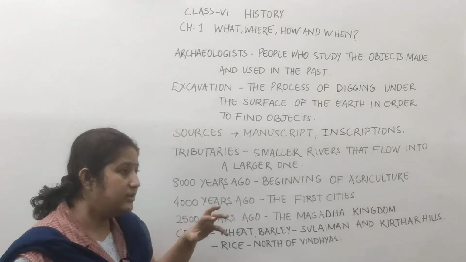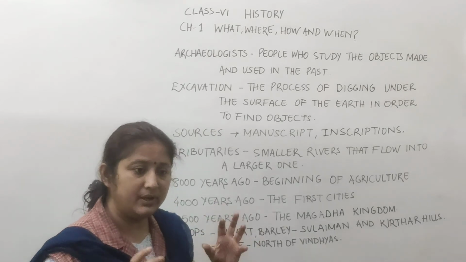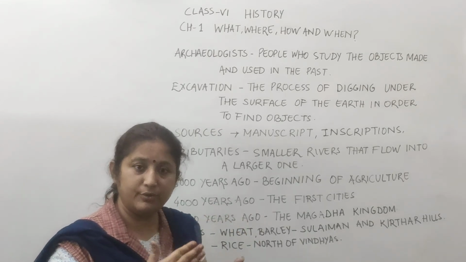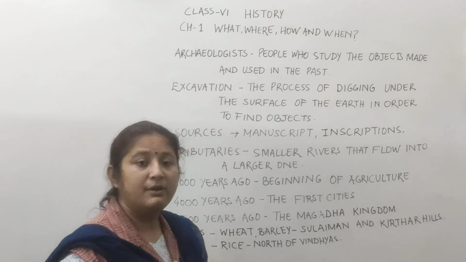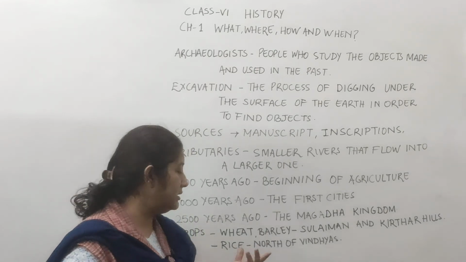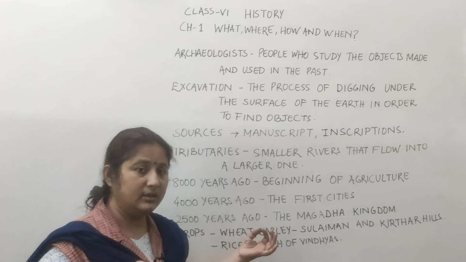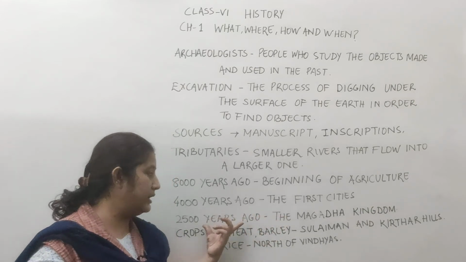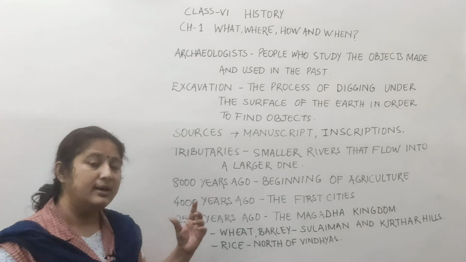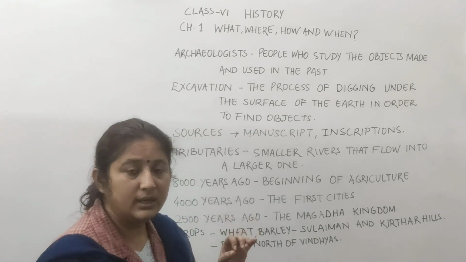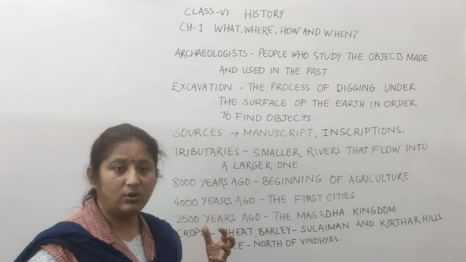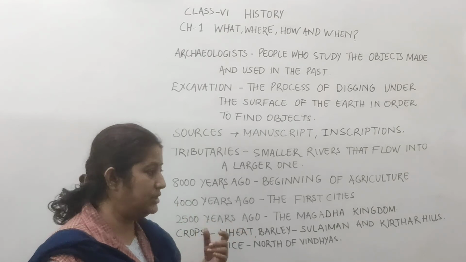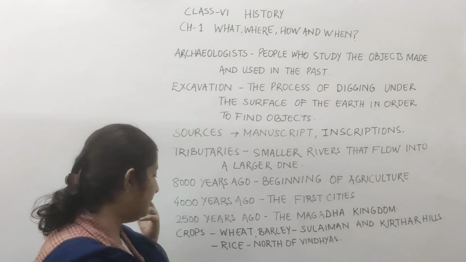Then people started living in villages, then they started living in cities, and they started living in kingdoms, Janapadas and Mahajanapadas. We will discuss all of this in the further chapters. And one thing, the Magadha kingdom that emerged about 2,000 years ago was a very important kingdom, because in history it always held a very powerful position. We will study that further.